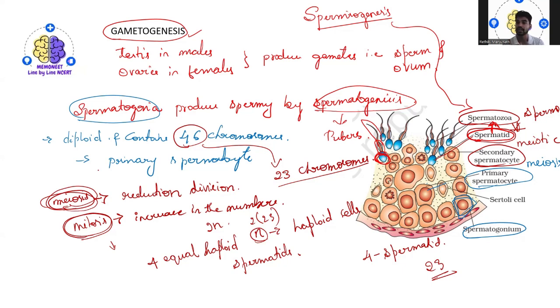What is the function of Sertoli cells? They normally give nourishment. Later, finally, the sperm will be released into the seminiferous tubules by the process called spermiation.